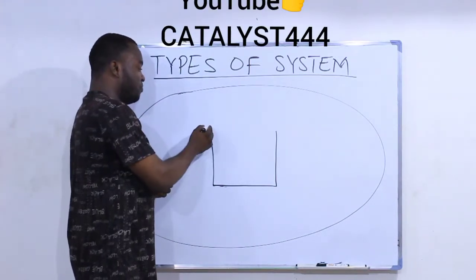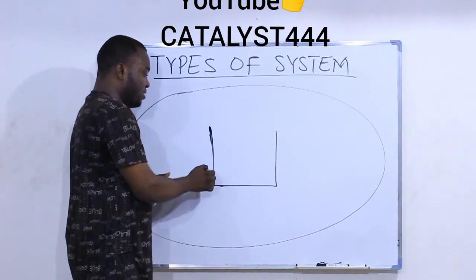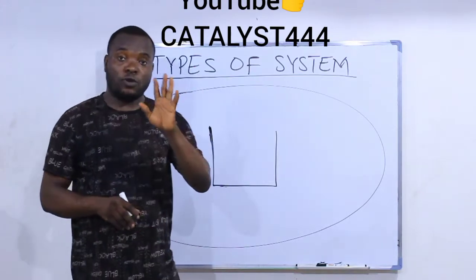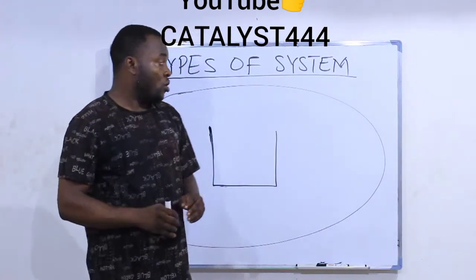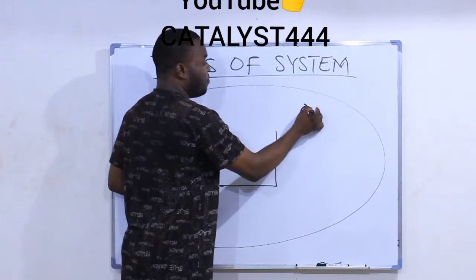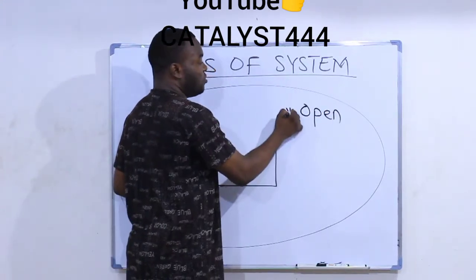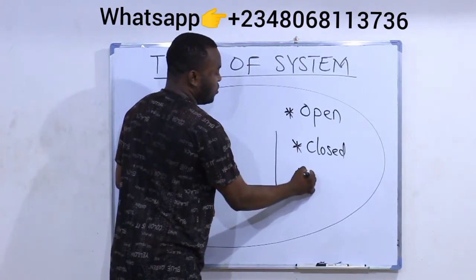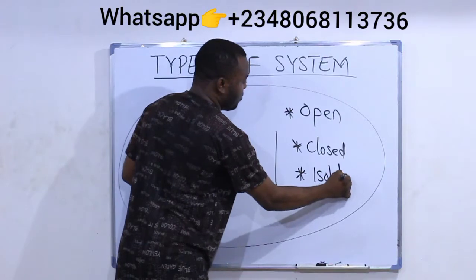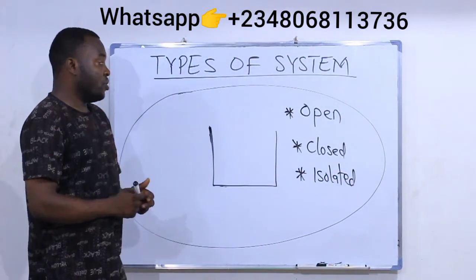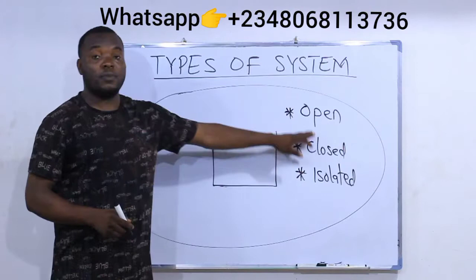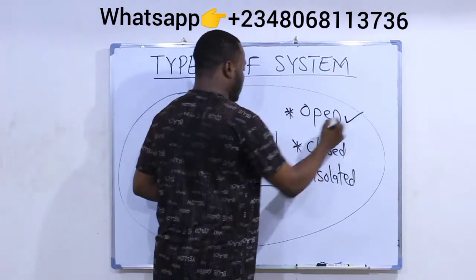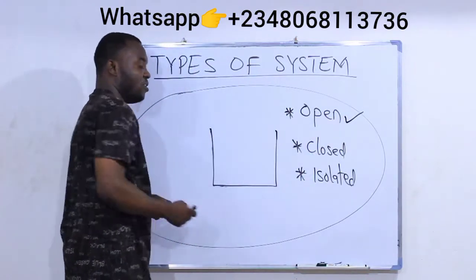Now, if you are using a system like this, we call it an open system. Remember, there are three types of systems at this level. First is the open system. The second is the closed system. And the third is an isolated system. So these are the three types of system we have in thermodynamics. We are looking at an open system. That is a case like this.